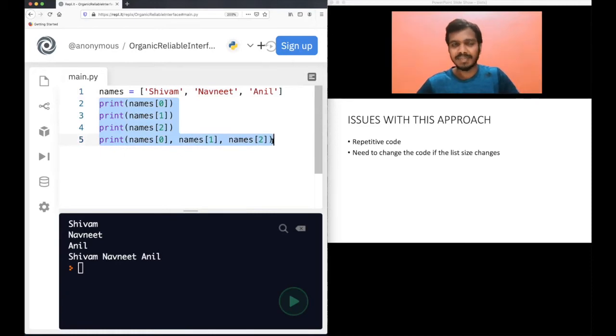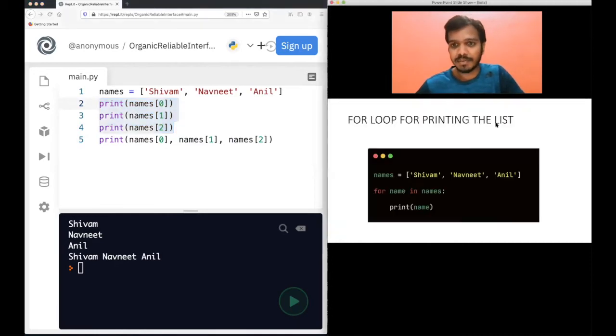I'm not sure how many lines of code that will be. Typically, if you use this approach, of course, you have to write millions of lines of code, right? A million print statements. So you do not want to do that. Let's see what other way we can do it. Of course, you have a for loop for that.